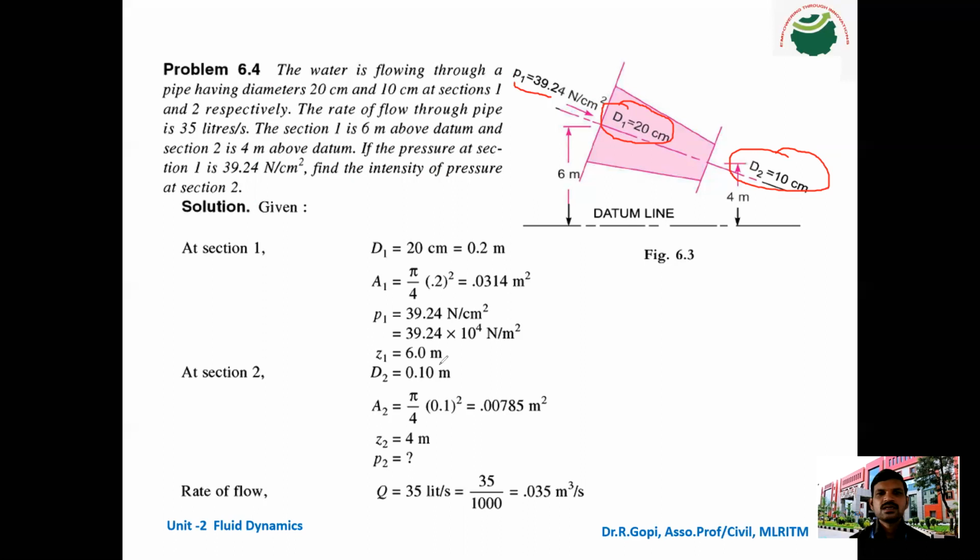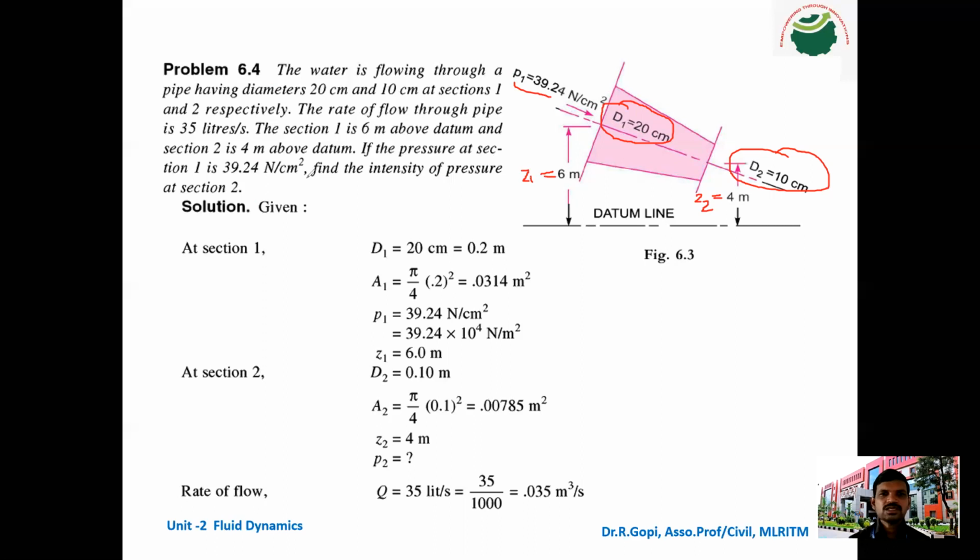Okay, so next, another data is Z1. Z1 is the datum head, or height of the center line of the pipe from the datum line. So this is called Z1. Z1 is 6 meter. Next, this is called Z2. Z2 is 4 meter.